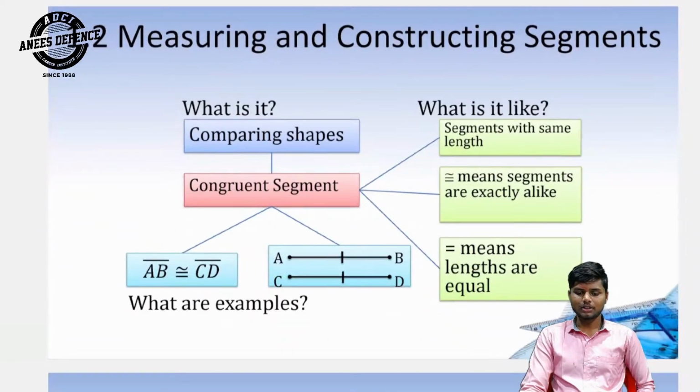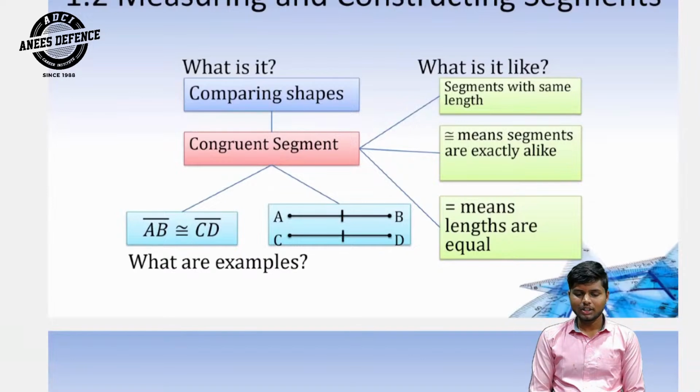Measuring and constructing segments. Congruent segments. What is it? Comparing shapes. What is it like? Segments with the same length. Congruent means this symbol, congruent. Congruent means segments are exactly alike, and equal to means lengths are equal. Segment AB is congruent to segment CD, means AB is congruent to CD. Both are equal. Equals means exactly alike. And another example is equal.